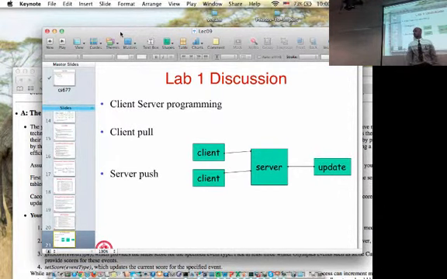So here's the latest score. So both of these have to be supported in your system. Now the important thing is, because somebody had asked a question about this, it needs to be written in a way where the clients can run on different machines, the server can run on a different machine, and the update process can run on a different one. When you develop your application, presumably you will develop it on a single machine, so they may all run on the same machine.